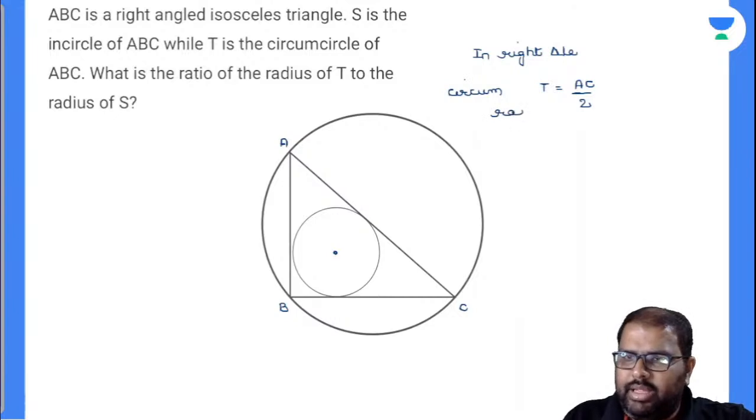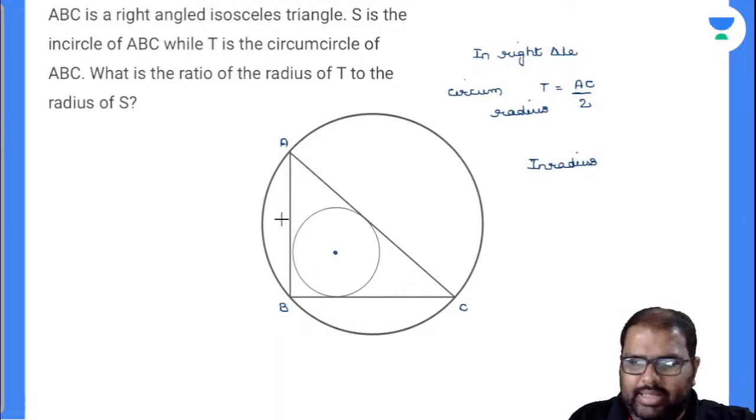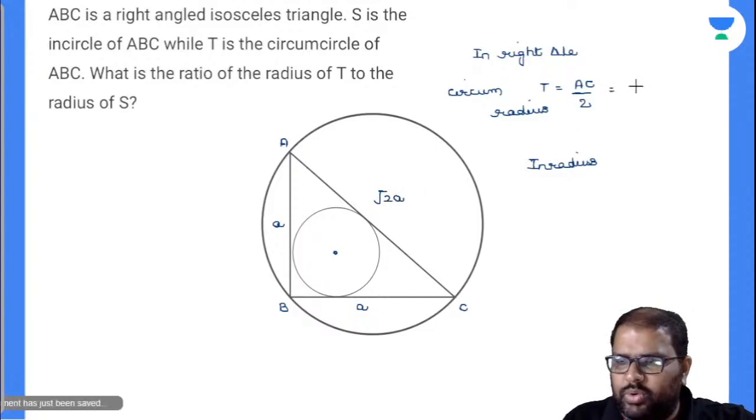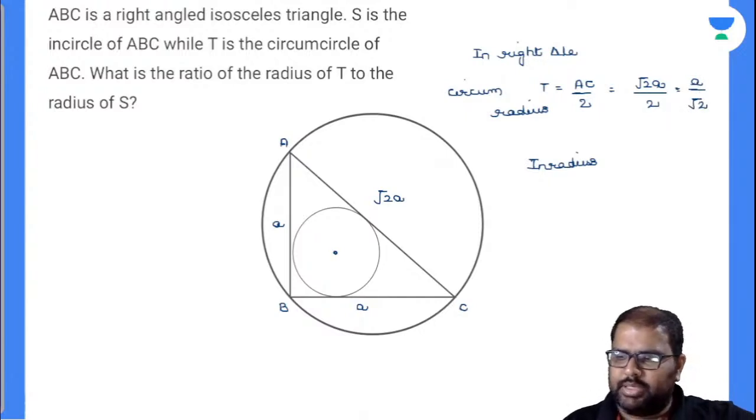Now what will be the inradius? Or otherwise I can take it down like this. Two sides are equal. This is A, this is A. Now how much will this be? This will be root 2 A. Now root 2 A by 2, upon rationalizing, becomes A by root 2. Am I right or wrong?